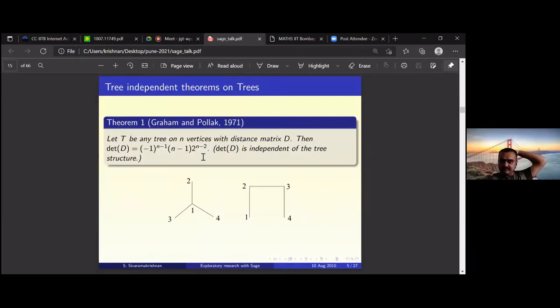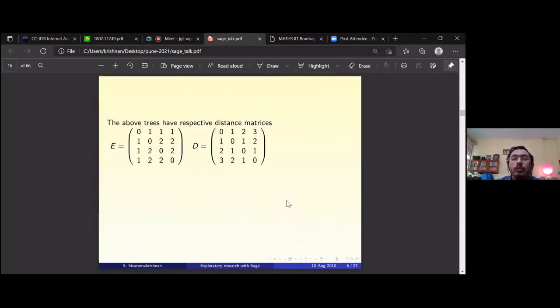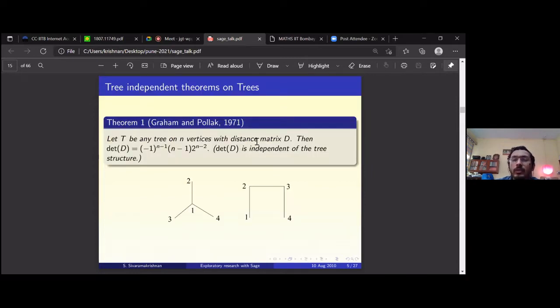Thank you. So if you look at the second tree here, vertex 1 is at distance 0 from itself, 1 from vertex 2, 2 from vertex 3, and 3 from vertex 4. By symmetry, the first column is also determined once we know the first row. And the others, you can check. Vertex 2 is at distance 1 from vertex 1, 0 from itself, 1 from vertex 3, and 2 from vertex 4. Yeah, this you can check.